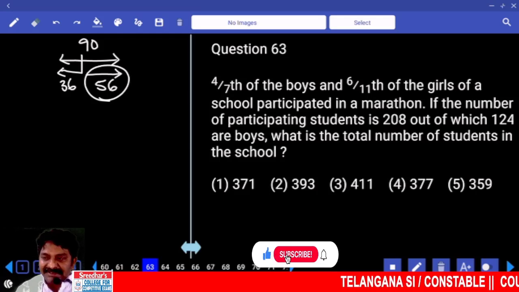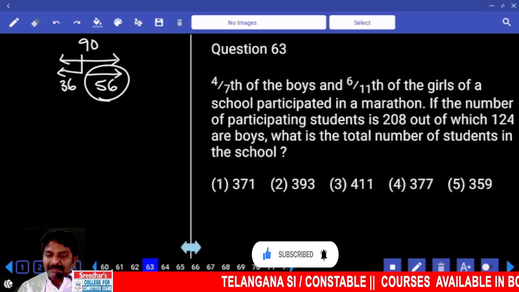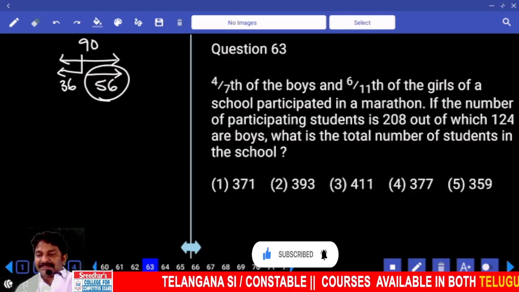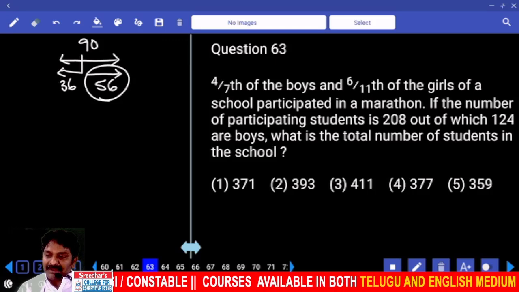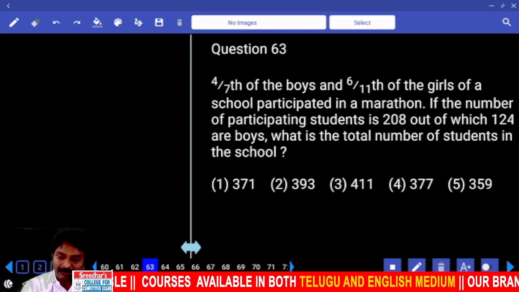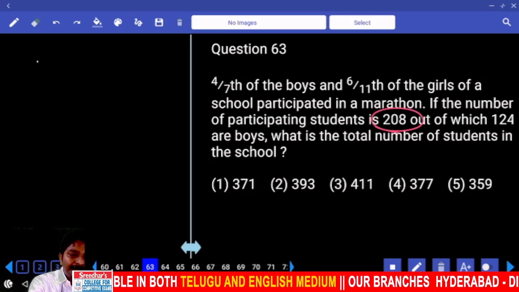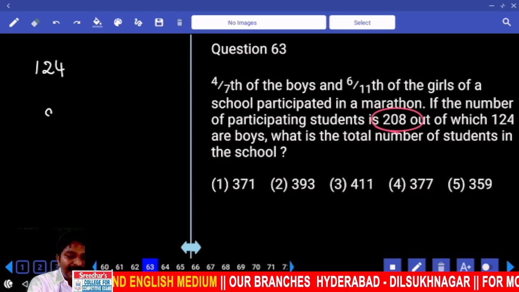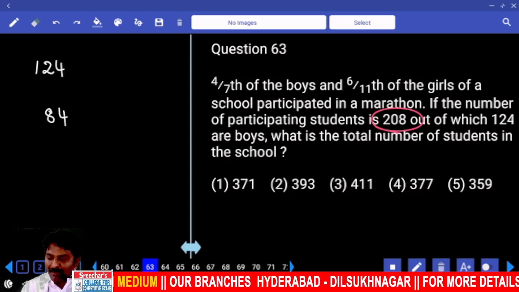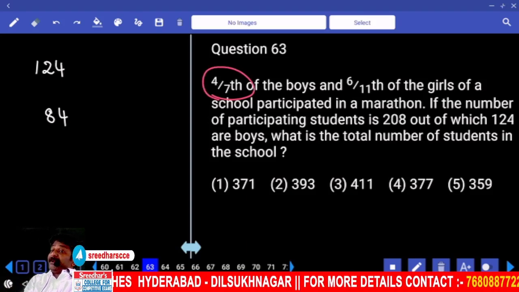4/7 of boys, 6/11 of girls of a school participated in a marathon. If the total number of participating students is 208, out of which 124 are boys, what is the total number of students in the school? Total participants are 208. Boys are 124. Then the remaining 84 are girls. Among boys, what fractional part have participated?